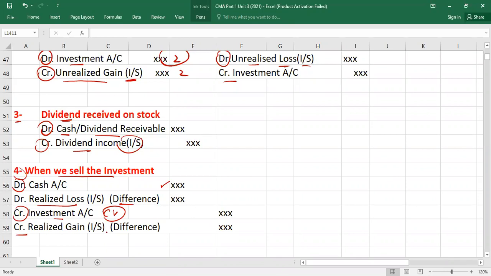If the difference is coming on which side? Credit side. This is called realized gain, which will be taken to the income statement. Understood? So these are the double entries.